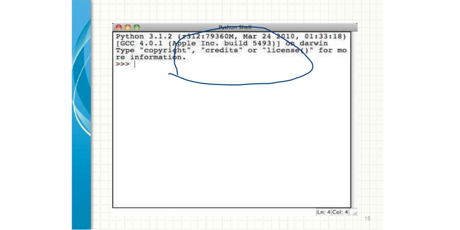Now over here, suppose it is written that Python 3.1.2, this is the version, right? Along with that, things are also written whenever the Python terminal is started, like copyright, credits, license and other things.